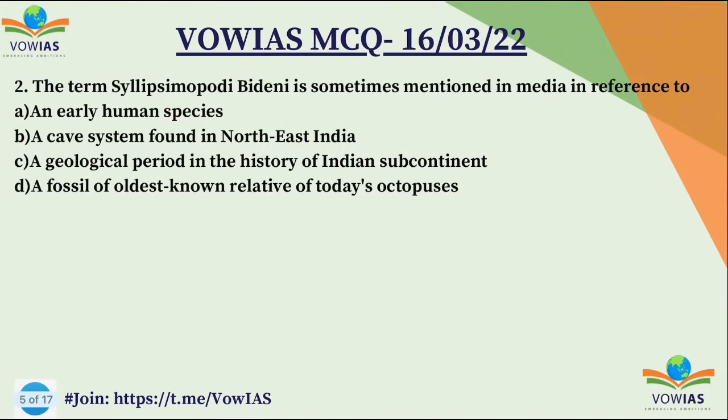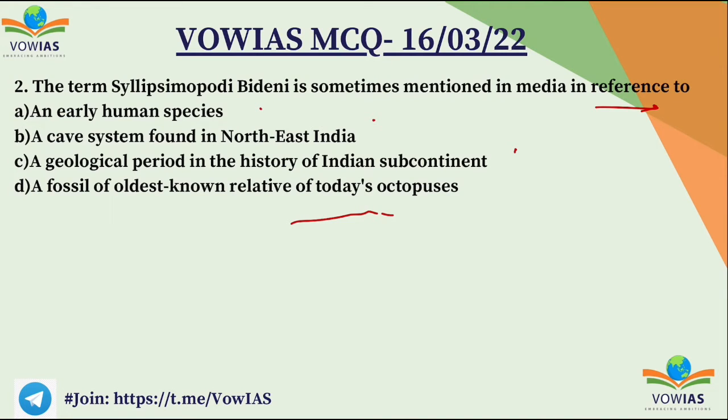Now let's look at the next one. The second question. The term Calypsomopody bideni is sometimes mentioned in media. It refers to A, an early human species; B, a cave system found in Northeast India; C, a geological period in the history of the Indian subcontinent; and D, a fossil of the oldest known relative of today's octopuses. We have to choose the correct option.